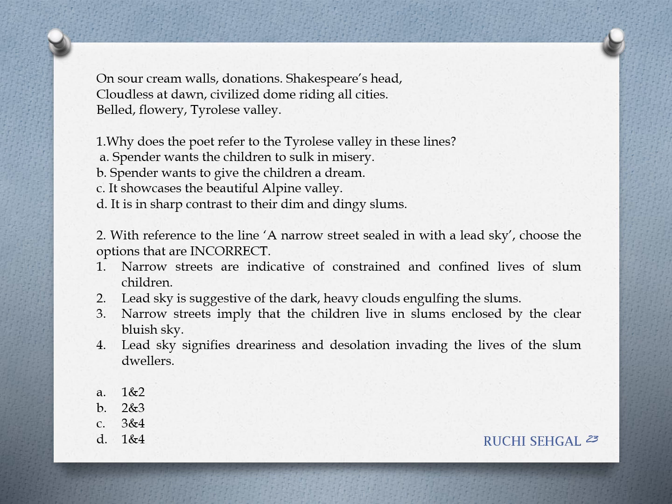Lead sky is suggestive of the dark, heavy clouds engulfing the slums. Yes. Narrow streets imply that children living in slums are enclosed by clear bluish sky. No way. Lead sky signifies dreariness and desolation. So options 2 and 3 are incorrect. Hence, the correct option for us is B.